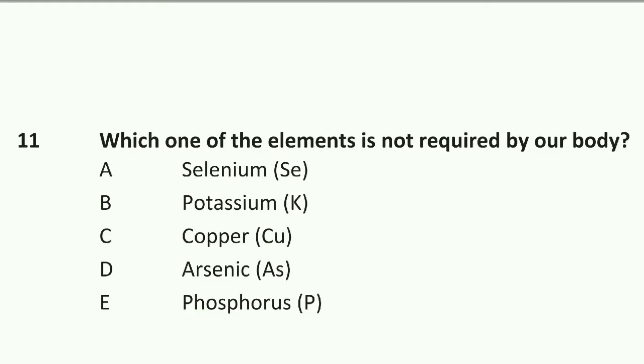Question number 11 is, which one of the elements is not required by our body? Arsenic. Option D is right. Arsenic is a poisonous element, so it is not required by our body.